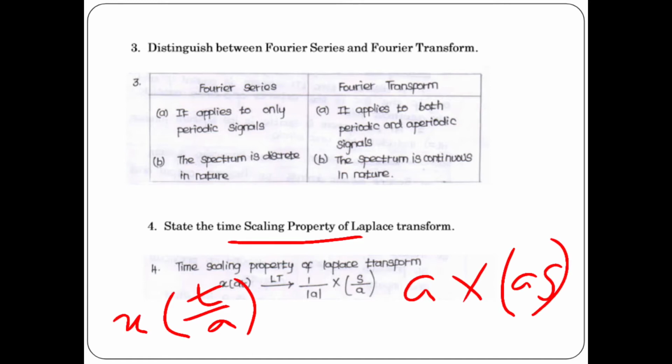This is another way of writing the time scaling property. The first way is x of a t on taking Laplace will give you 1 by modulus of a x of s by a. Another way is x of t by a on taking Laplace will give you a into x of a into s.